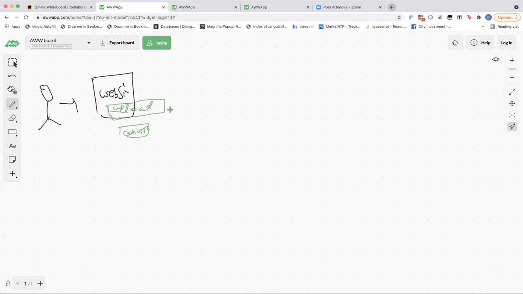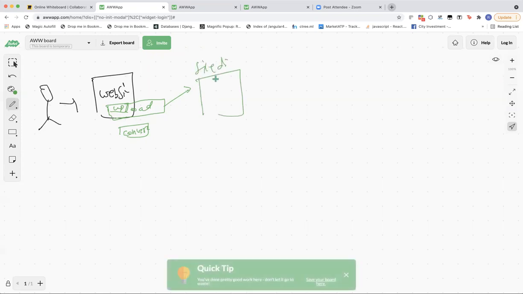Basically, we load the file into an S3 bucket or something. So as soon as the user clicks on upload, you will open a file dialog where the customer will choose from his local directory.